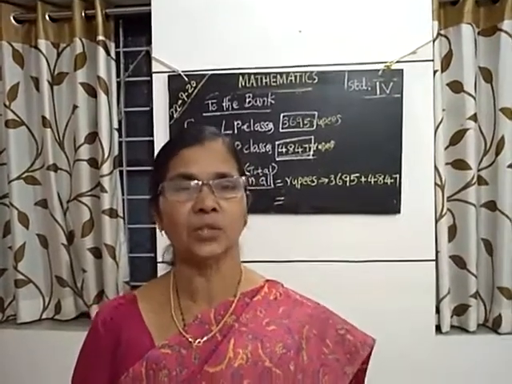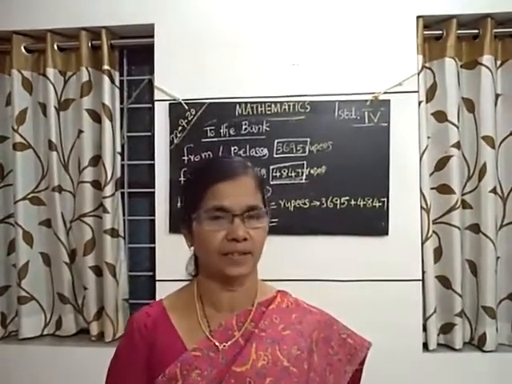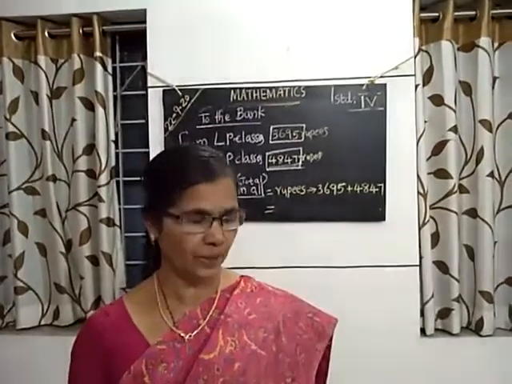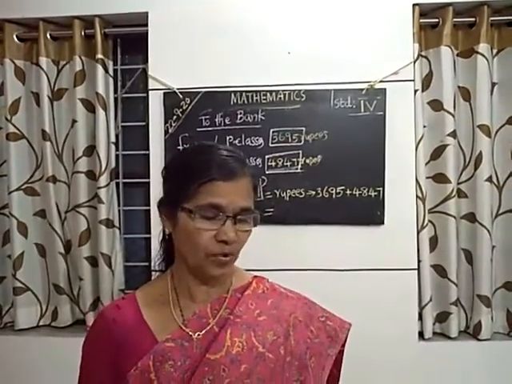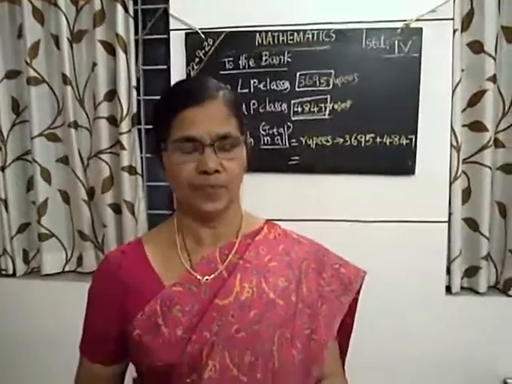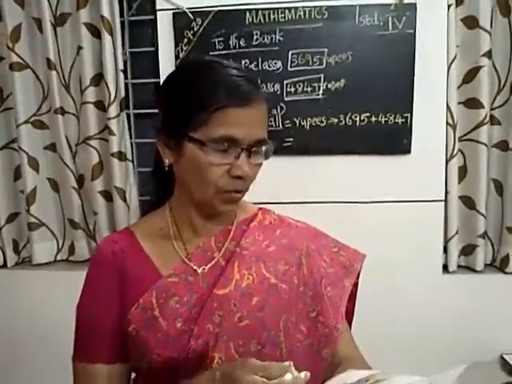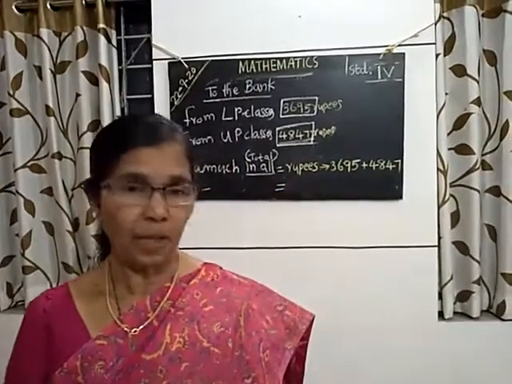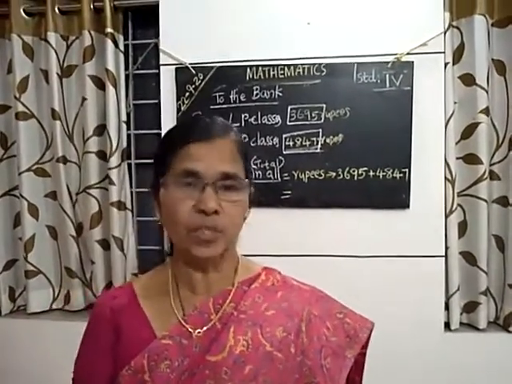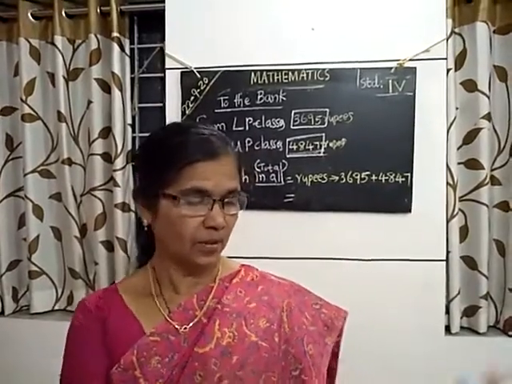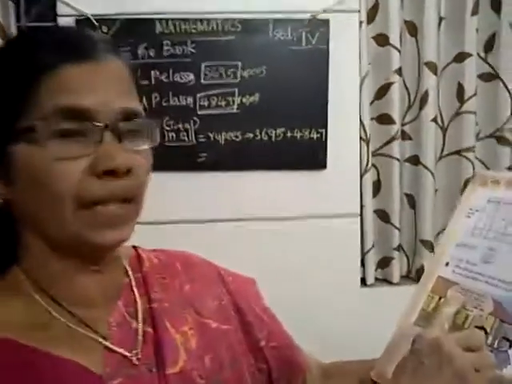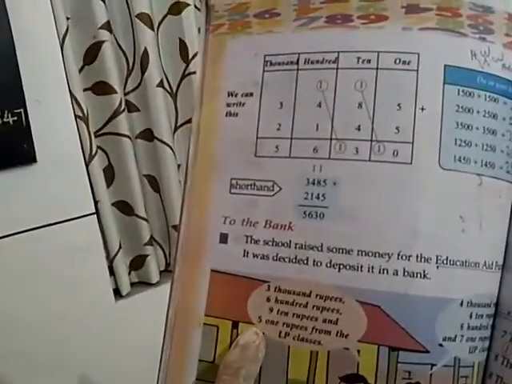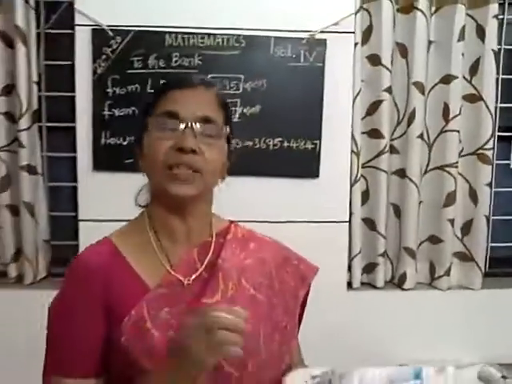The LP section classes and UP section classes collected some money for the education aid fund. See how much they collected. From LP section classes, how much money was collected? Here you read: 3,600 rupees, 9 ten-rupee notes and 5 one-rupee notes from the LP classes. Can you say the amount?